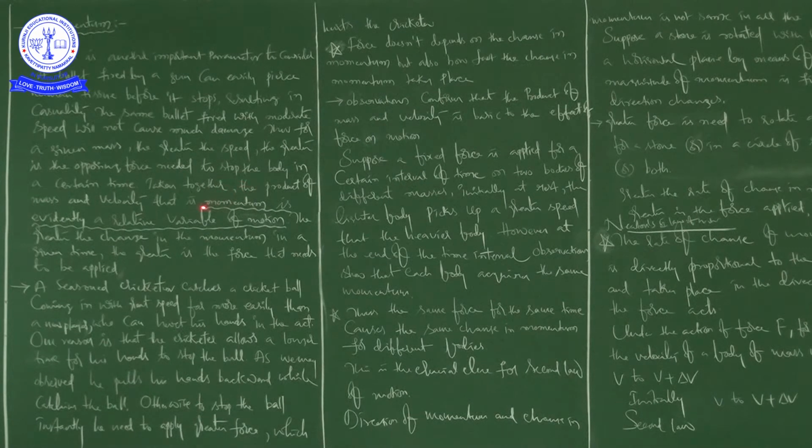Okay. Next, momentum is evidently a relative variable of motion. Next, the greater the change in momentum in a given time, the greater the force that needs to be applied. Okay, right. So these are the major points we got in this example, that is, the action between a bullet and a human body.